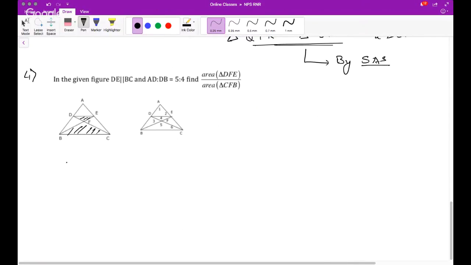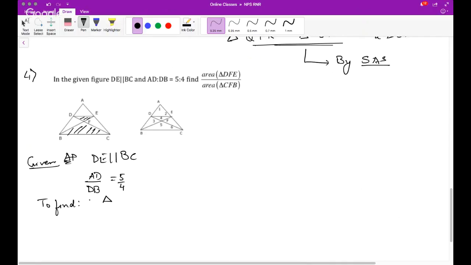Let me solve that. So it's given that DE is parallel to BC. This is given. And also what is given? AD upon DB is equal to 5 by 4. Now, to find what?